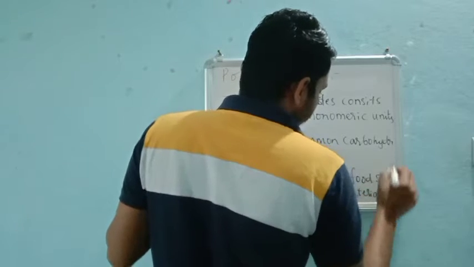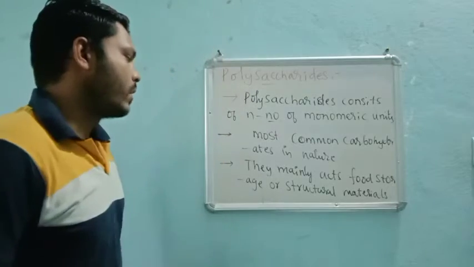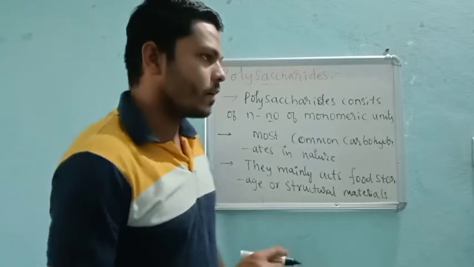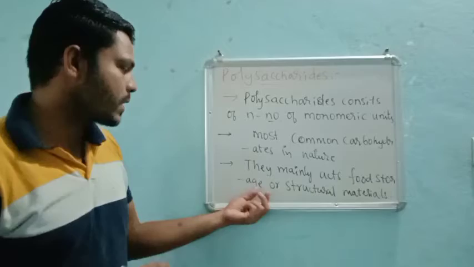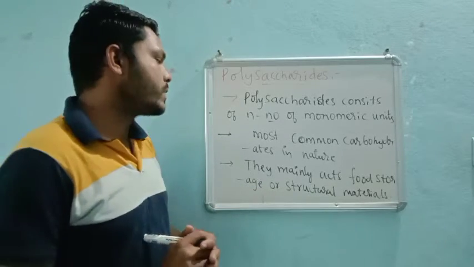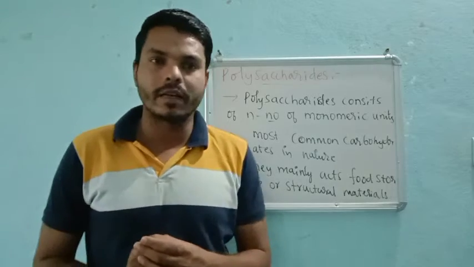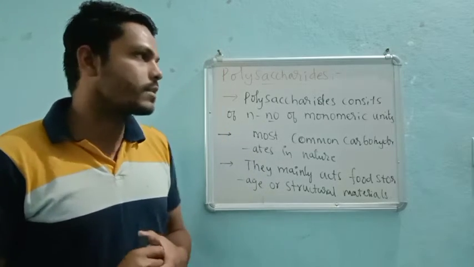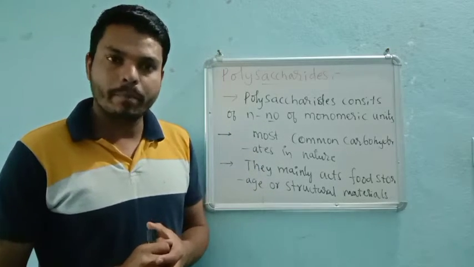Mainly starch is a polysaccharide which we get from plants, so starch acts as a storage material in plants.